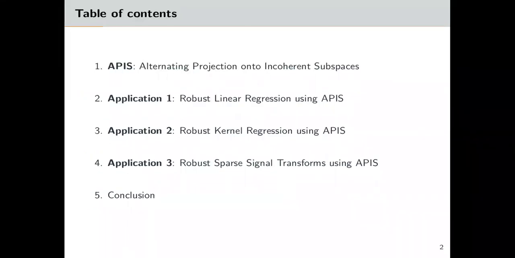We present APIS, alternating projection onto incoherent low-rank subspaces, as a unifying principle for designing robust algorithms for linear regression, kernel regression, and sparse signal transforms.